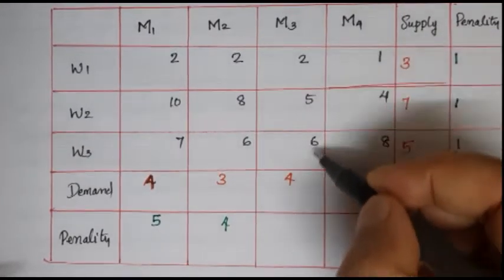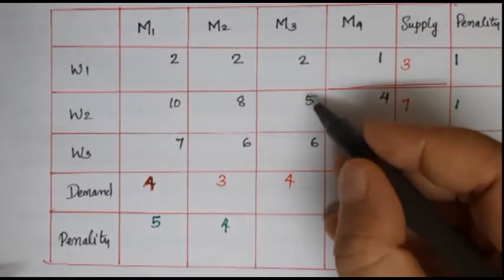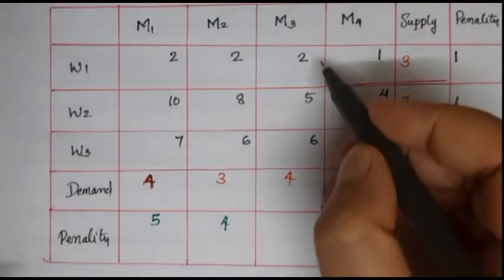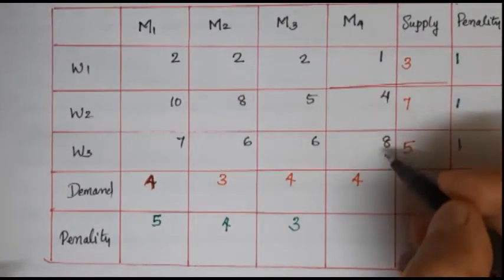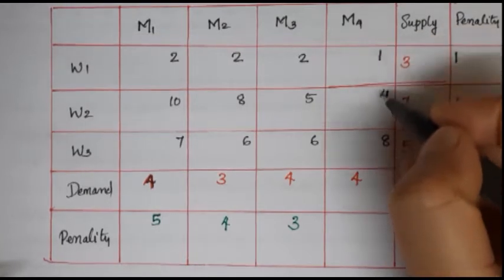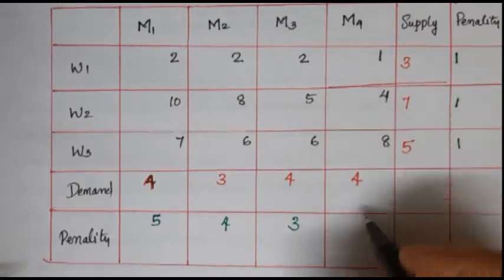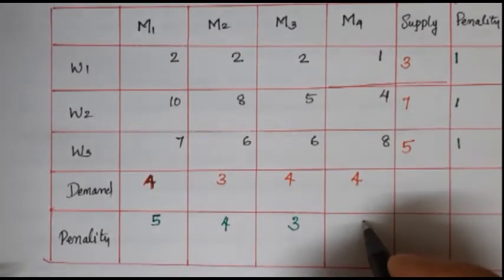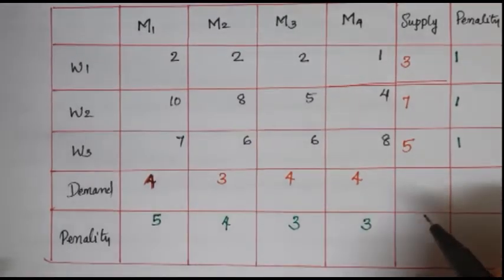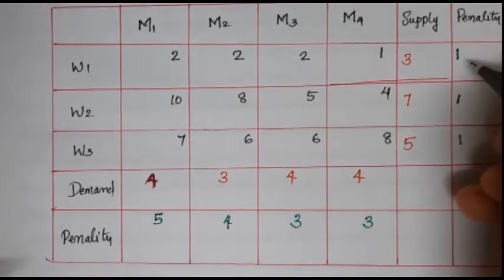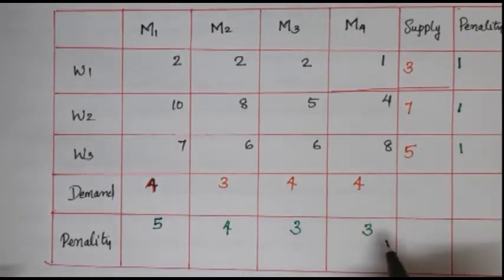And consider this column. Here 2 and 5 are the two smallest values. The difference between 2 and 5 is 3. Again consider the last column. The smallest value is 1 and the next smallest value is 4. The difference between these two values is 3. So the penalties are 1, 1, 1, 5, 4, 3, 3.